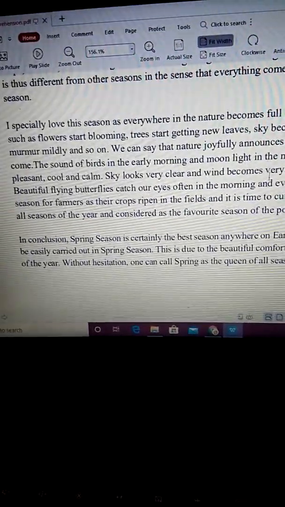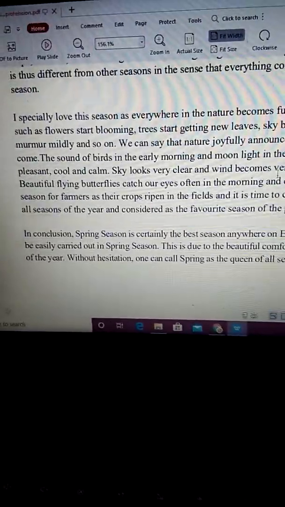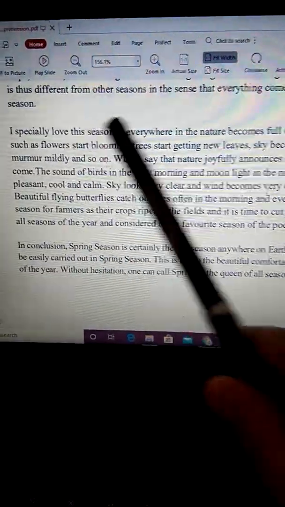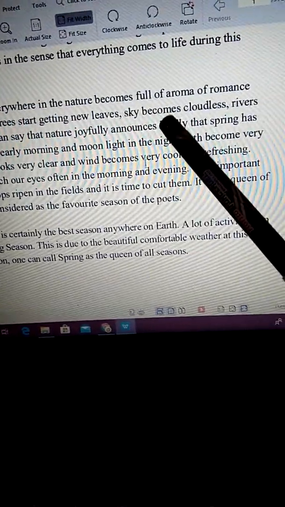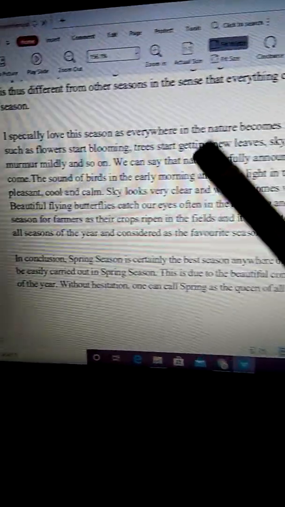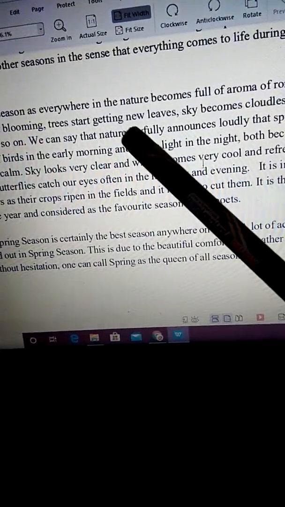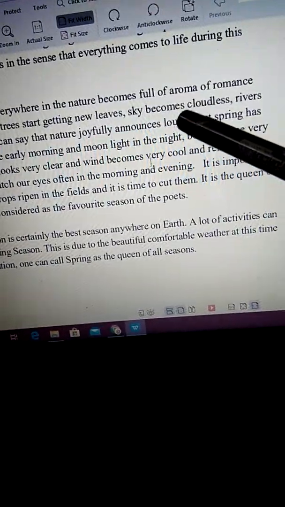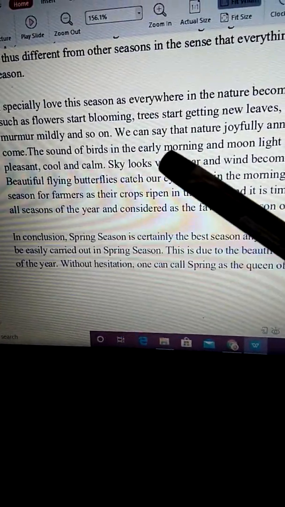Now, finally, why do I especially love this season? I especially love this season as everywhere in nature becomes full of the aroma of romance, such as flowers start blooming, trees start getting new leaves, sky becomes cloudless, rivers murmur mildly, and so on.